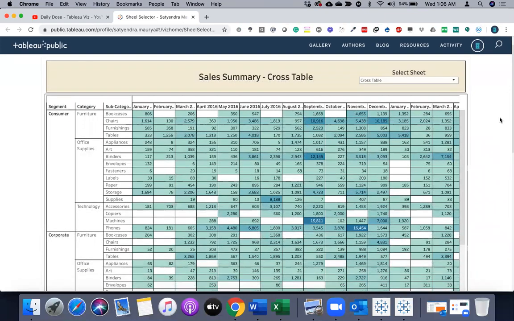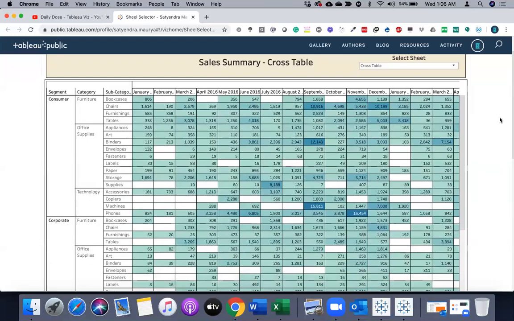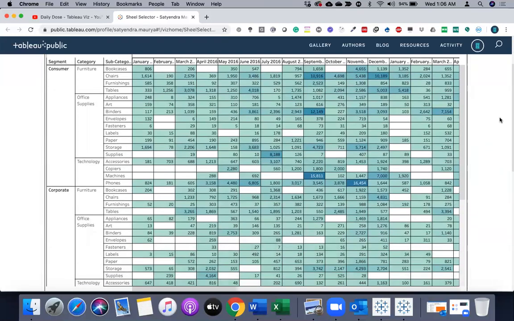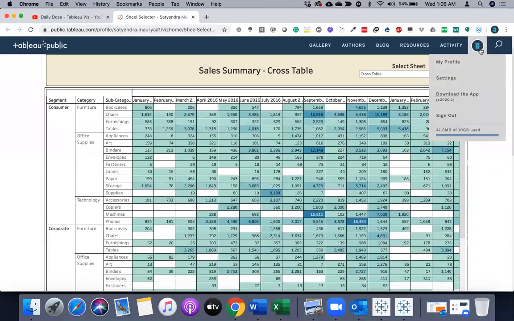Let me tell you guys, this is exactly free. Tableau is providing it to you exactly free. You can use it until you consume the size of 10 GB. 10 GB is not a small data size or space. You can create hundreds of dashboards and still you won't be able to consume the complete given space, right? So that's the one thing which I wanted to talk about here.